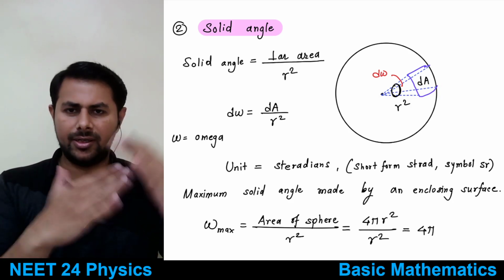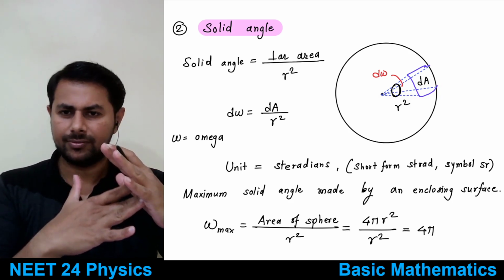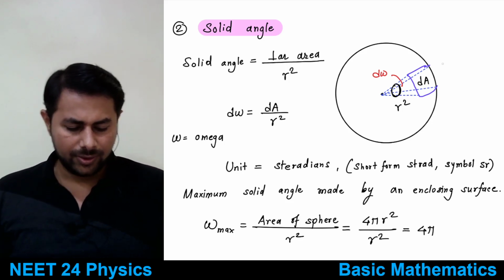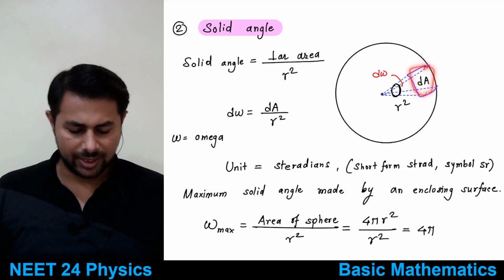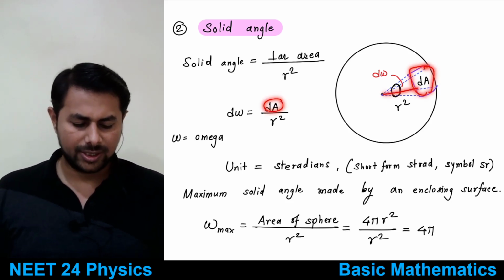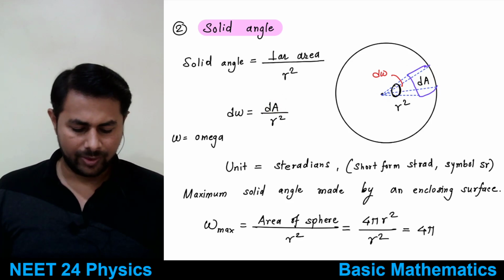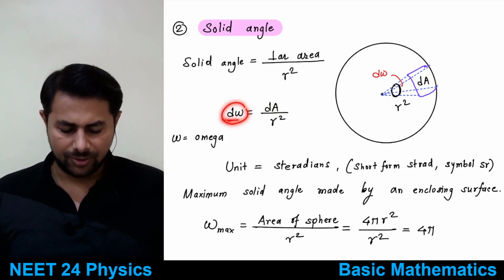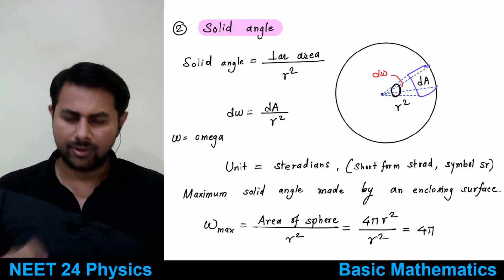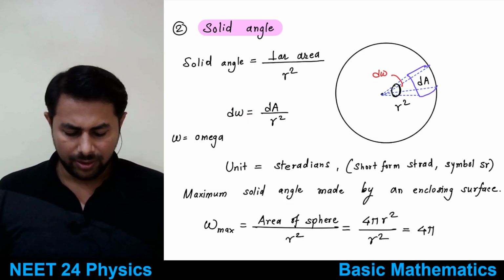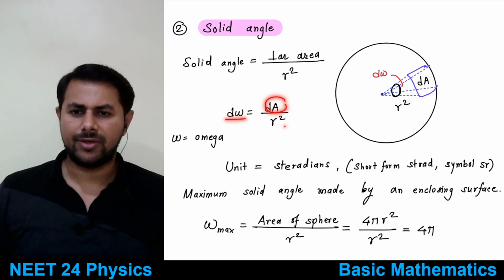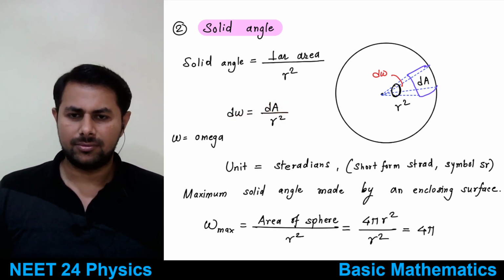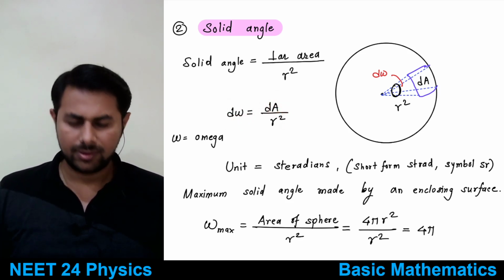So the perpendicular area is dA, and its distance from the center is r. The small solid angle is denoted by d omega. So d omega is equal to dA divided by r square. Is this clear?